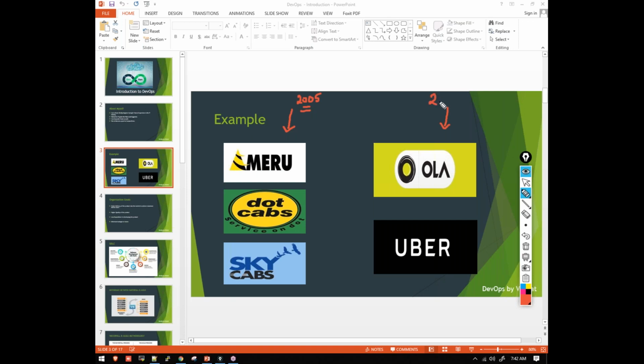These companies started operations in India in 2010 and 2011. In between this period they launched their operations. So there was clearly a gap of 5 years between the left side companies and the right side companies. But still today in 2021, these two companies, Ola and Uber, the right side companies, are market pioneers. They are the number one companies in the cab industry.